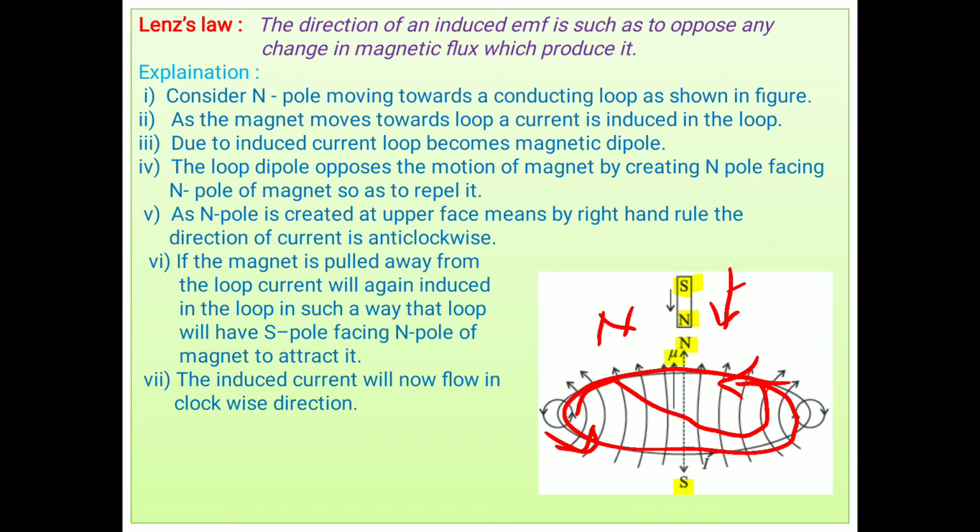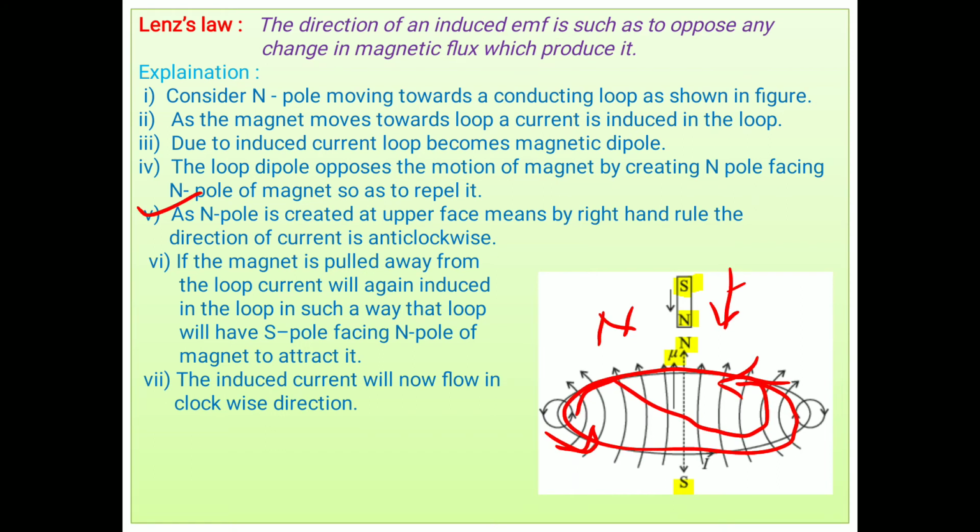Thereafter, there is another way. Due to the induced current, the loop becomes a magnetic dipole, and the loop dipole opposes the motion of the magnet by creating an N pole facing the N pole of the magnet and repulsing it. As the N pole is created on the upper face, by the right hand rule, the direction of current is in the anti-clockwise direction.